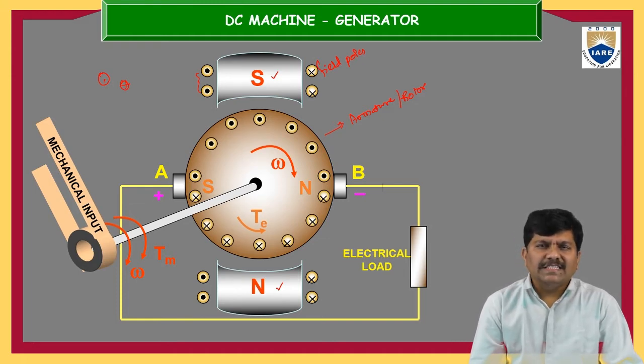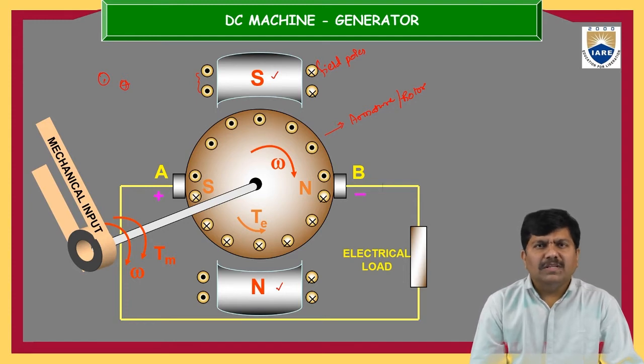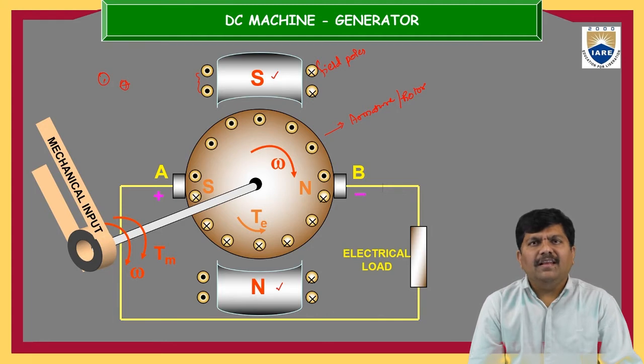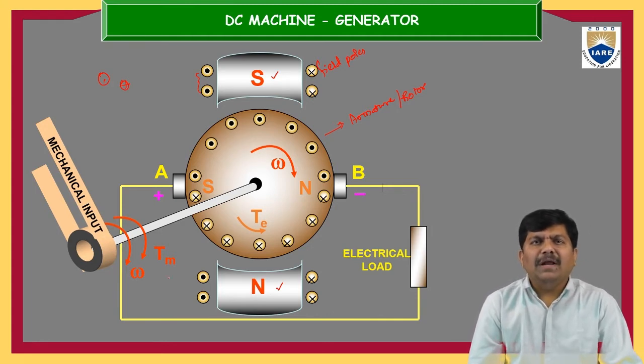If it is a generator, through the shaft we give the mechanical energy to the electrical machine. How can we supply that mechanical input? By using steam turbines, windmills, turbines or other prime movers, we can transmit the mechanical energy as an input to the electrical machine. In this figure we have represented it through a belt type arrangement.